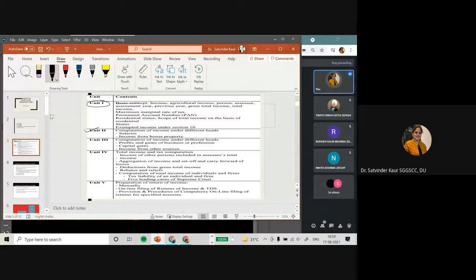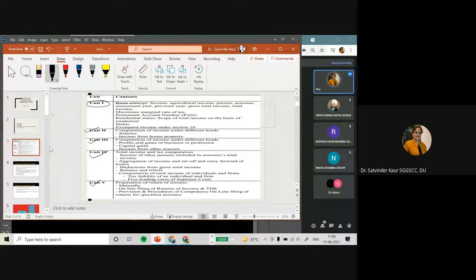So these heads of income are the major things that we have to understand. Different heads will form different chapters, so this will be covered under unit 2 and unit 3. Once the income is computed under the different heads, तो उसको सम टोटल हम कर देते हैं. तो उस सम टोटल के और उन एडजस्टमेंट से रिलेटेड जो सारे कॉन्सेप्ट्स हैं वो आपके यूनिट 4 में आ जाते हैं. Then as per the income tax law, whatever income we are earning, we have to give the details to